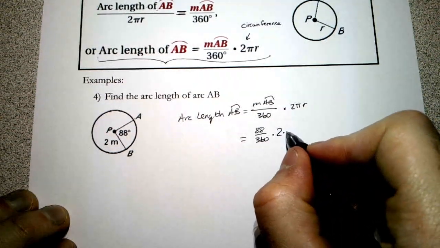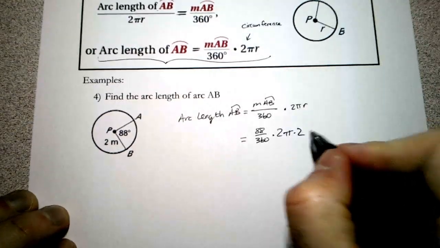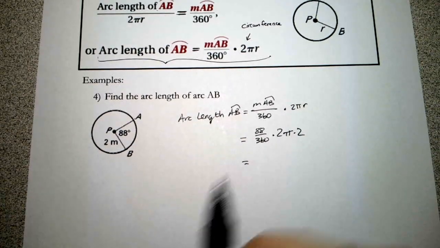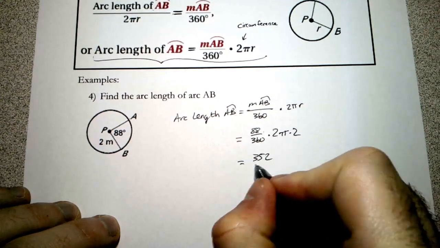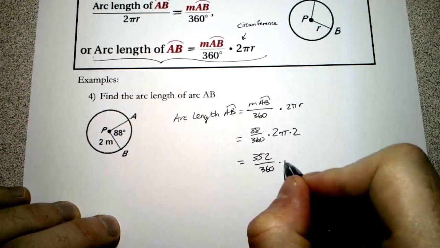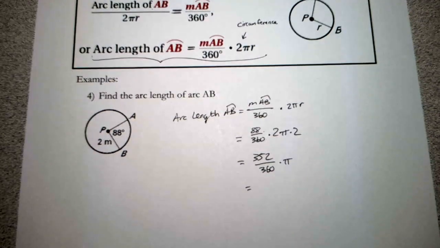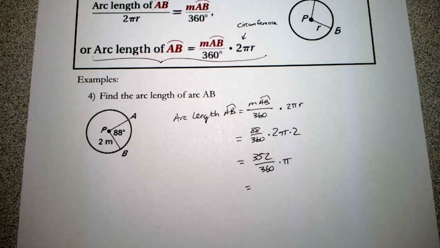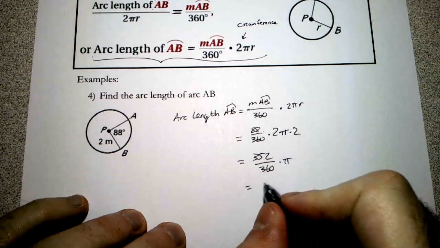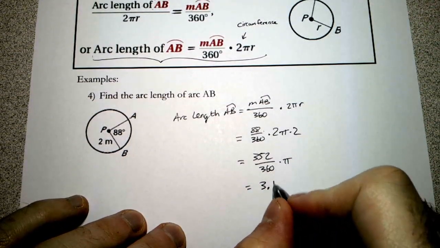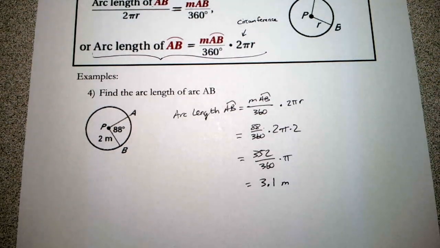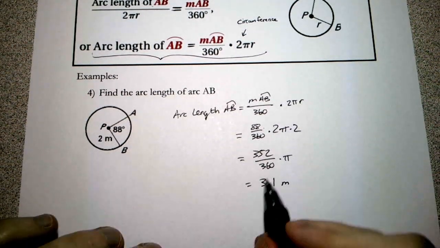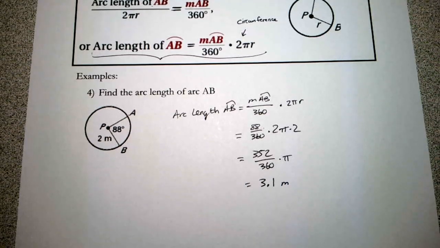So we have 2 times pi times the radius, which is 2. So on top, well, we have 2 times 88. So we have 352 out of 360 times pi. So let's use 3.14 again. And we end up with 3.070. Okay? So put 3.1, that'll be in meters. Again, this is just a portion of the circumference. It's not squared or anything. So that arc length is going to be 3.1 meters.